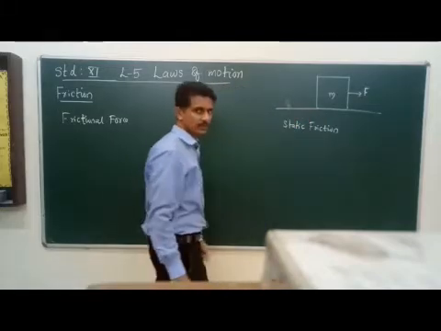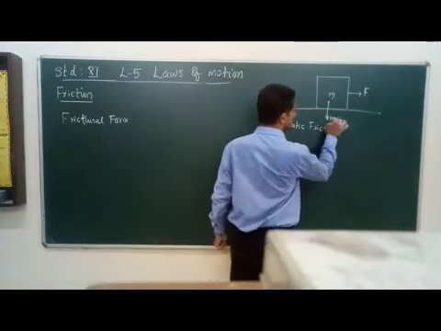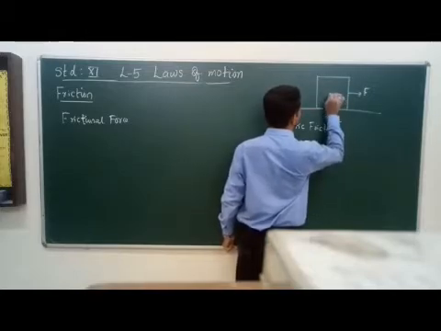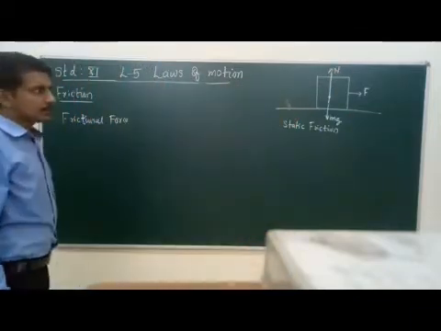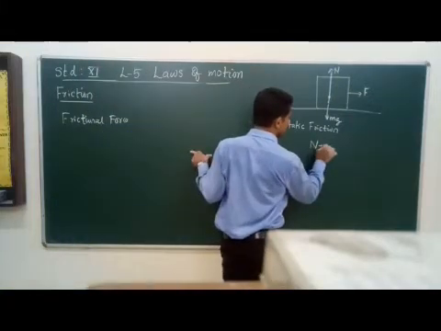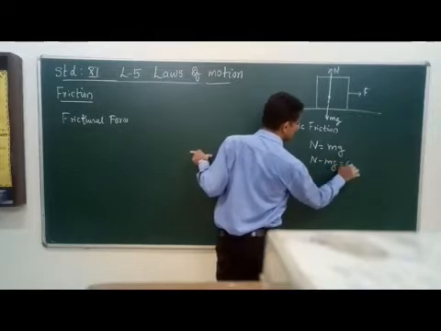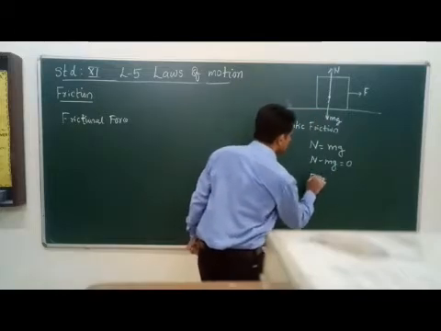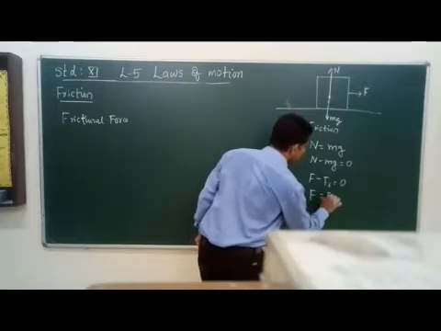We represent it as Fs. And there are some more forces that are also acting. Weight mg is also acting here, and there is a normal reaction force acting, that is represented as N. Since the object is at rest, these forces are balancing. N is equal to mg, so N minus mg is 0. Similarly, in this case the net force F minus Fs is 0, or we can say that F is equal to Fs.